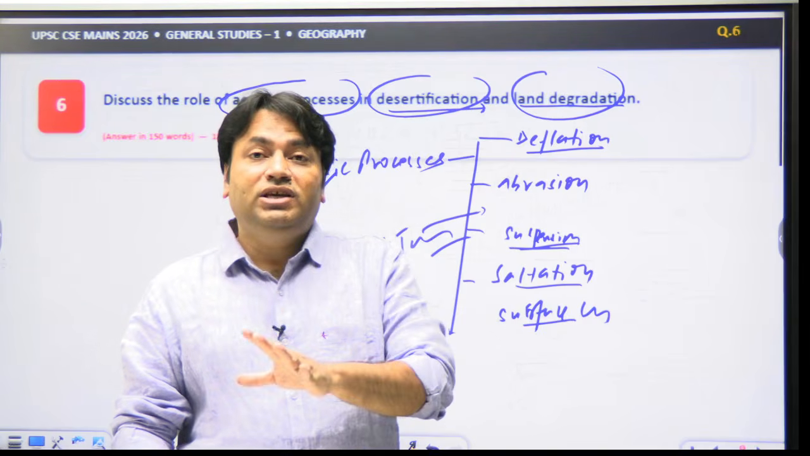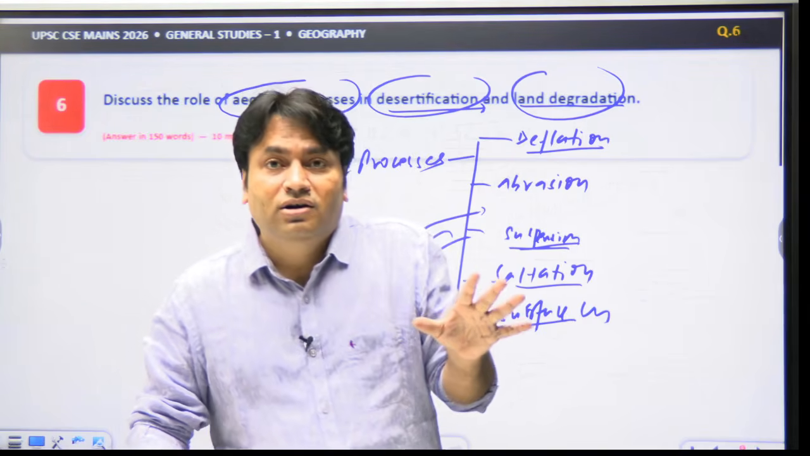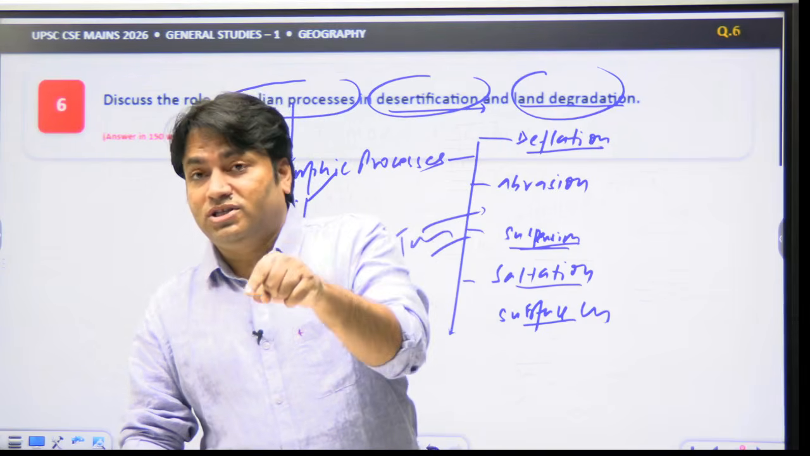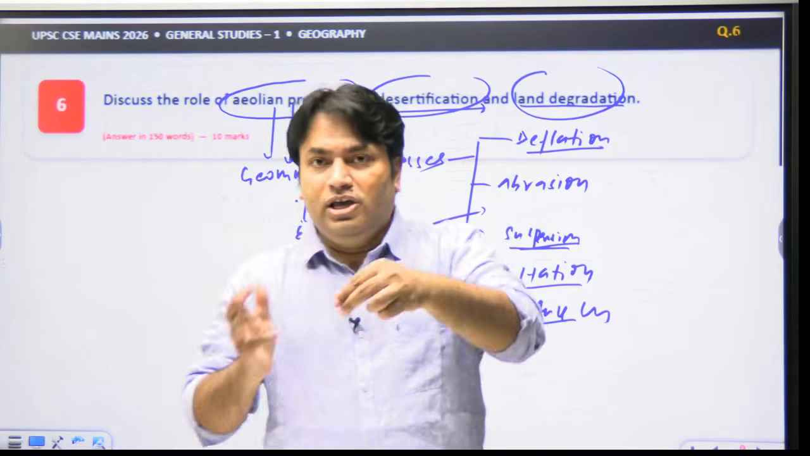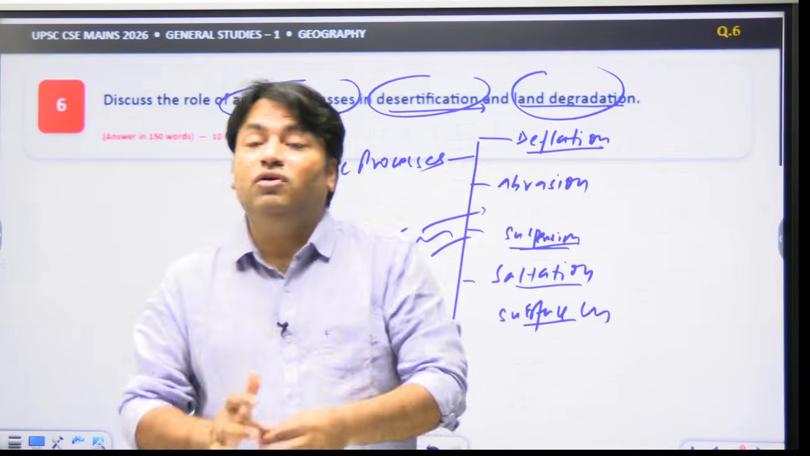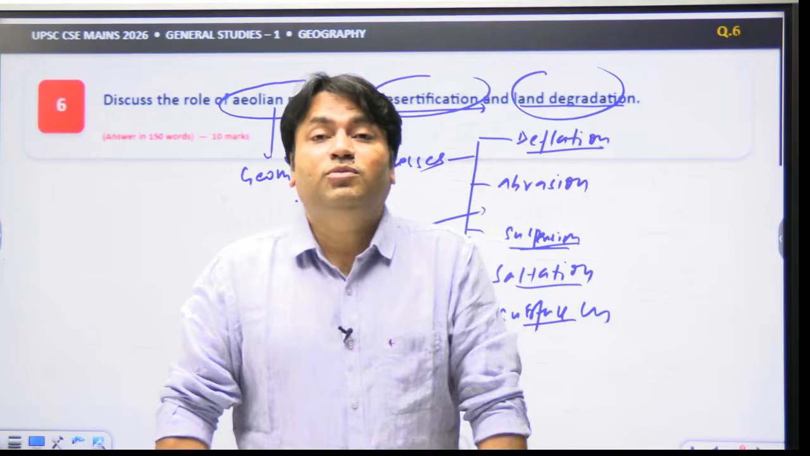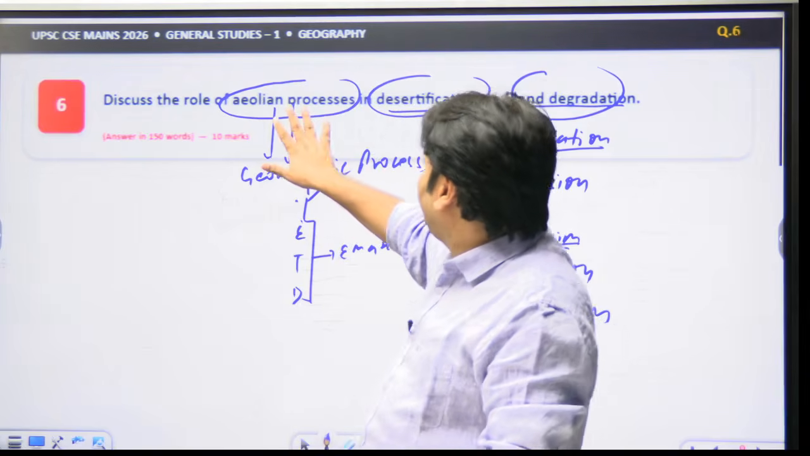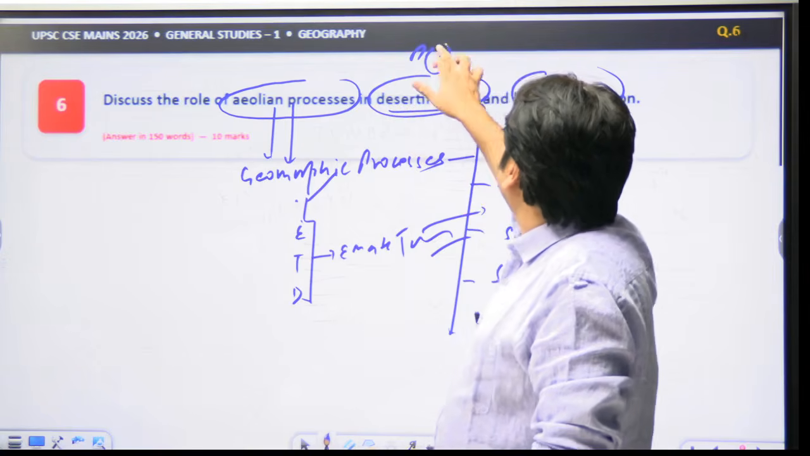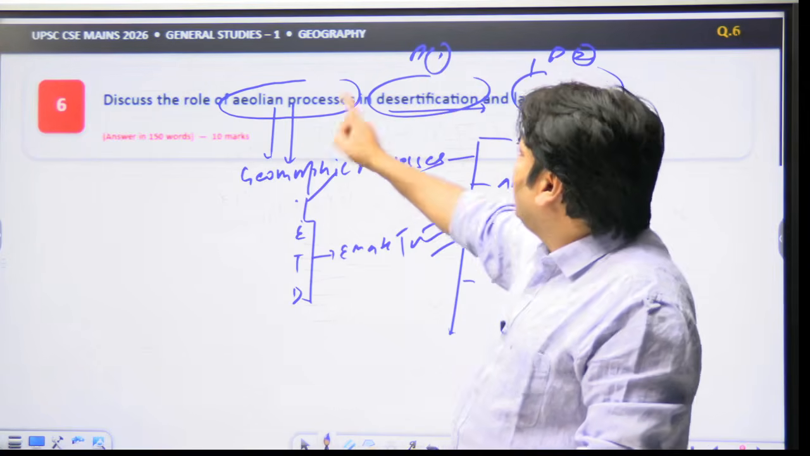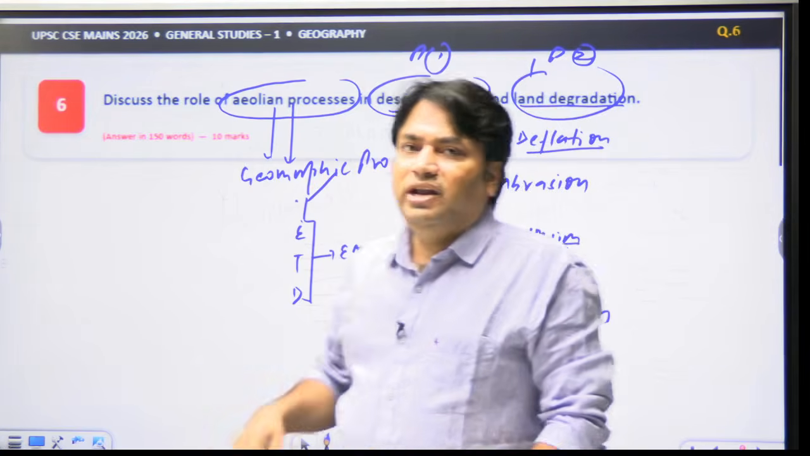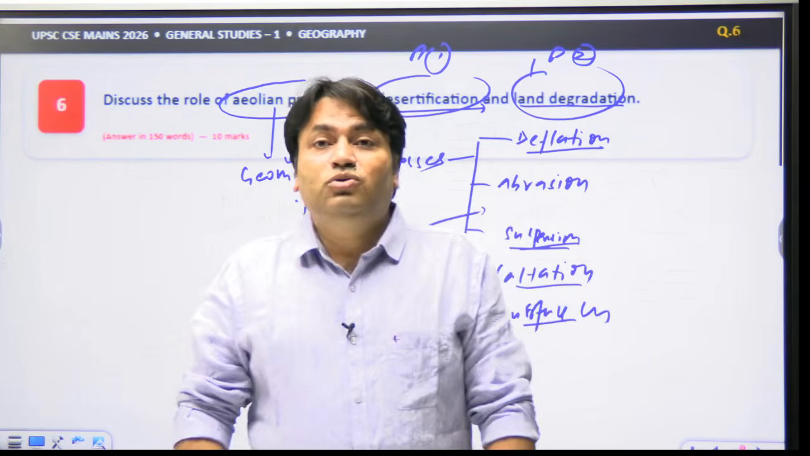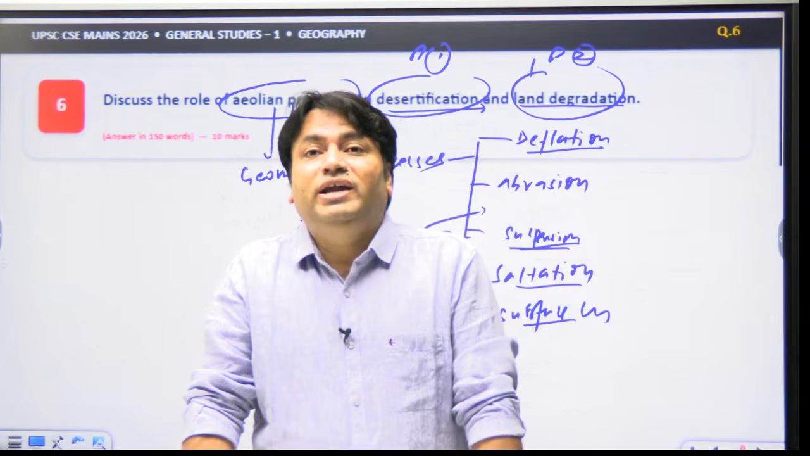And here we see that wind is an important factor. That is why while explaining we said that Aeolian processes are geomorphic processes which involve erosion, transportation and deposition of earth materials by wind. So wind is the most important agent. Now the question is how do these Aeolian processes create desertification? So there are two dimensions. How do they create desertification, and how do they create land degradation?